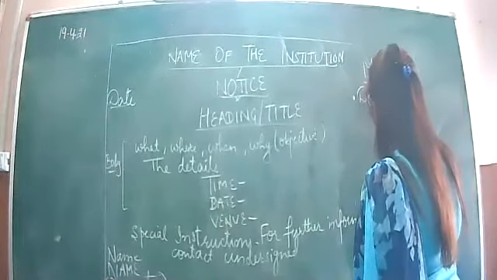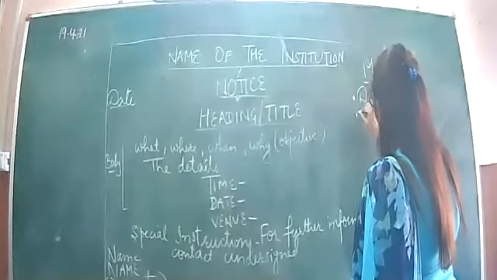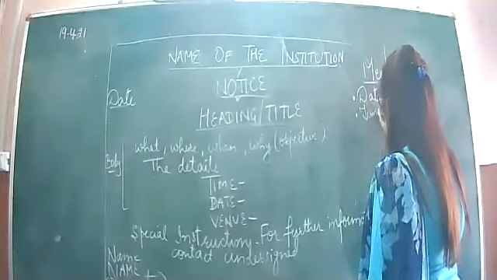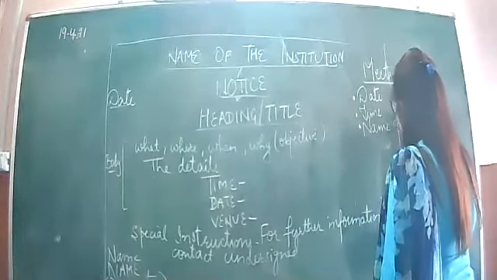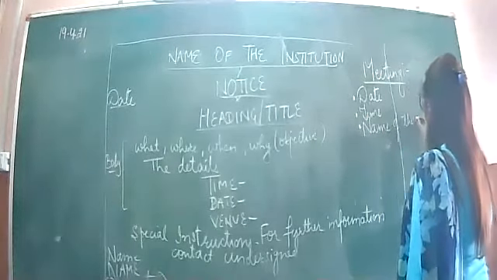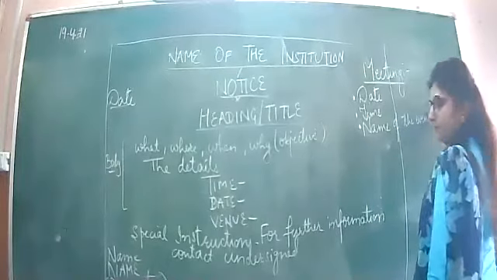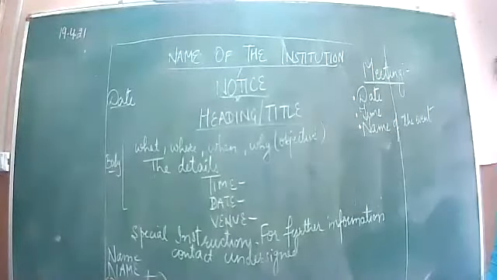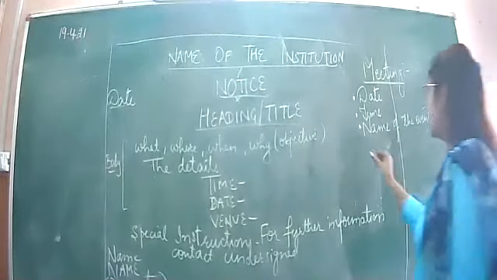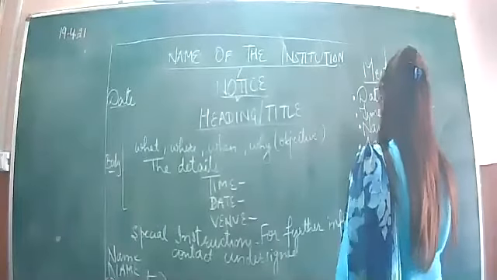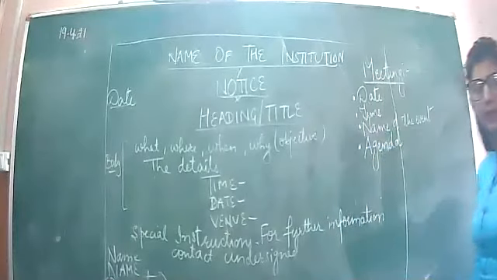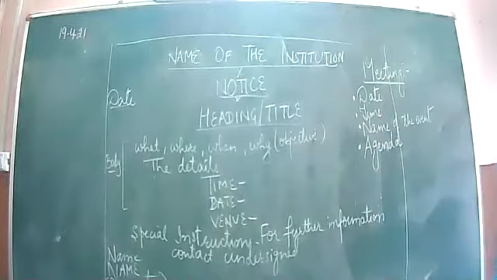You will include date, time, name of the meeting, name of the event, which means meeting, then agenda. What is the agenda of the meeting? Okay.